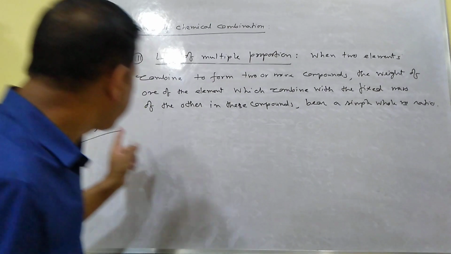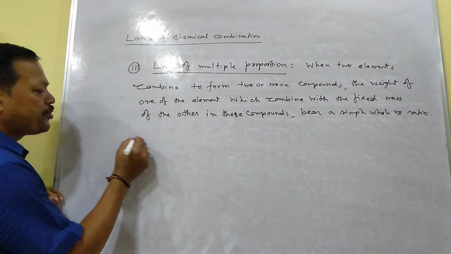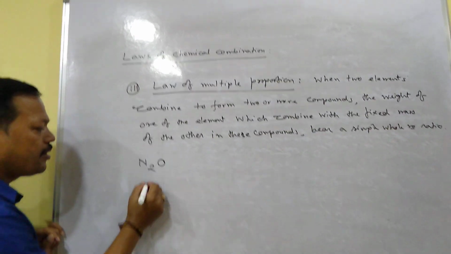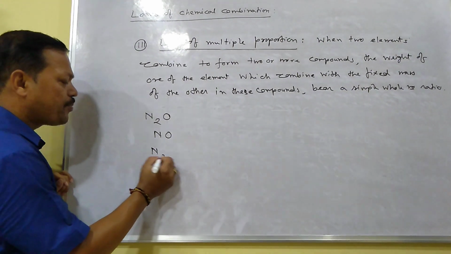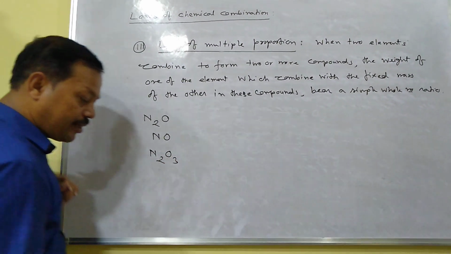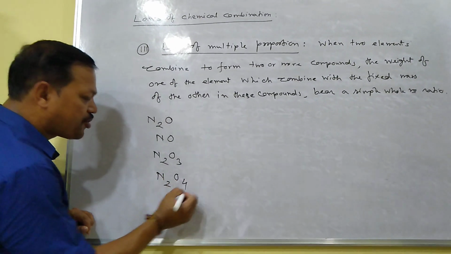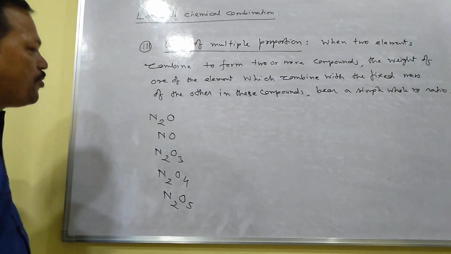I will take this example, as it will be simple for you to understand.